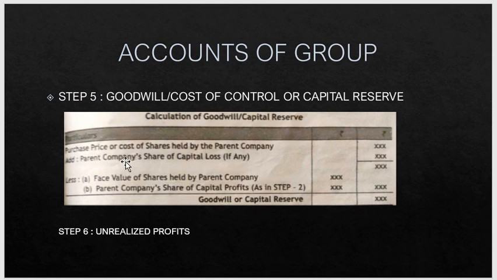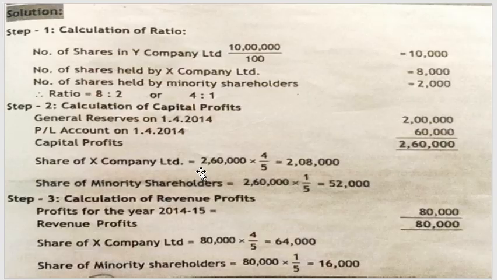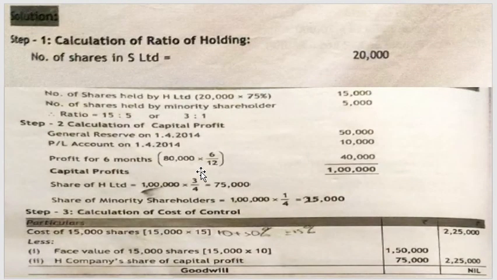Along with that, we will minus the exact face value of shares held by the parent company. So now, as we have got profit, we need to minus the face value of shares first, then we will minus the capital profit. The face value of 15,000 shares, what is the exact value of 15,000 shares before giving premium? It is 10 rupees. So 15,000 into 10 will give you 1,50,000, the exact value of shares before charging premium on it.